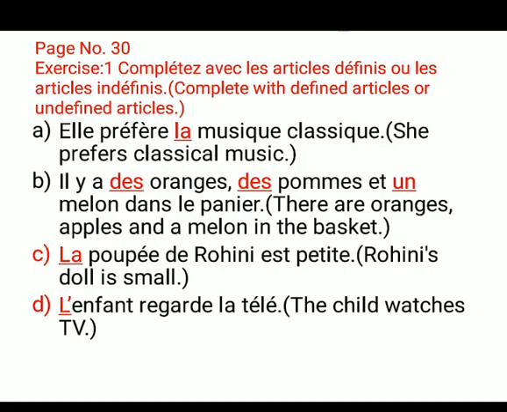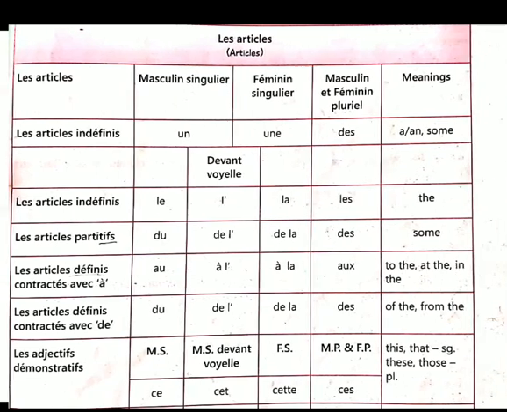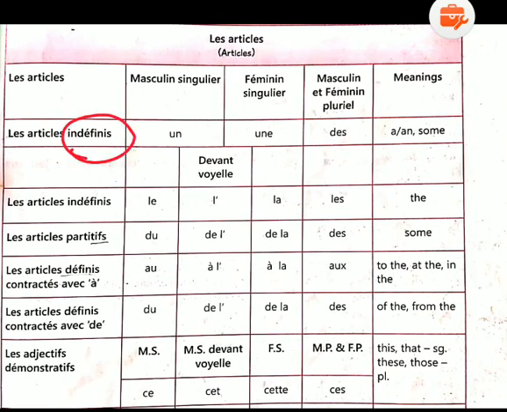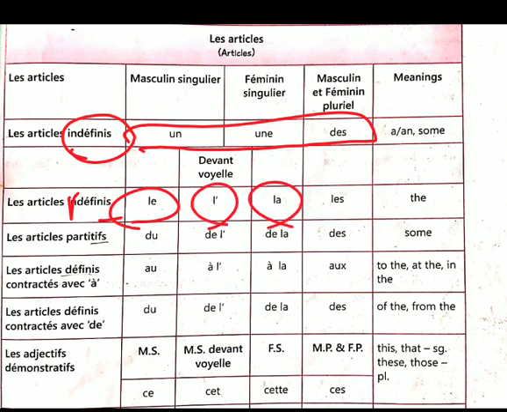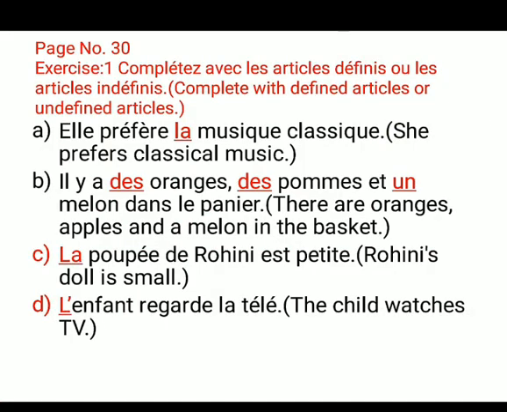Now students, open your page number 30, exercise number 1. This exercise is related to the definite article and the indefinite article. You know what the indefinite and definite articles are. So un, une, des, le, l apostrophe, la and les, we have these words that we have to put in the brackets. This is your first exercise that I have done for you. Students, do this exercise in your book.